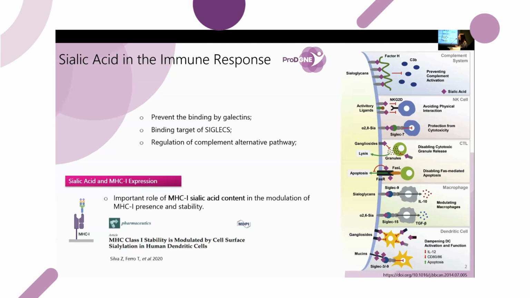Some previous work from our group also showed that the sialic acid content can modulate the cell surface stability and expression of the MHC class I complex. And this molecule is expressed by almost all nucleated cells, and it functions as a self-mark for our cells. And it's important for antigen presentation, for T-cell lymphocytes, and therefore for a correct immune response.